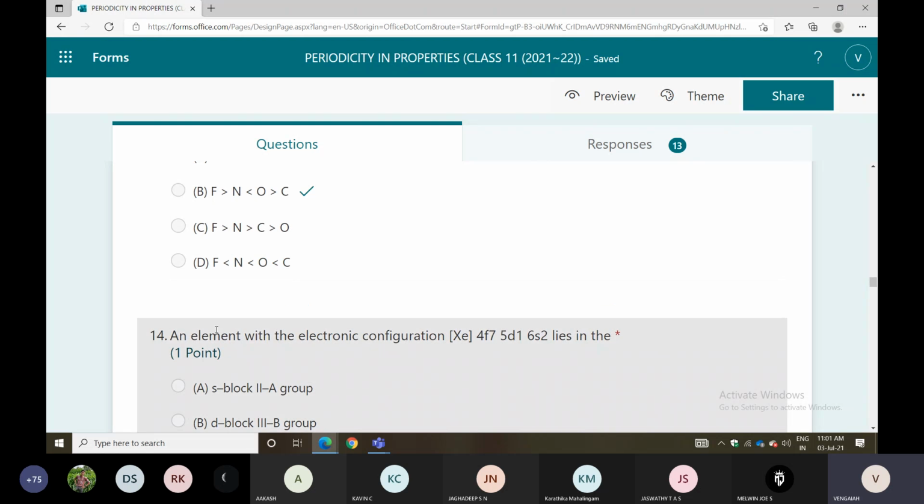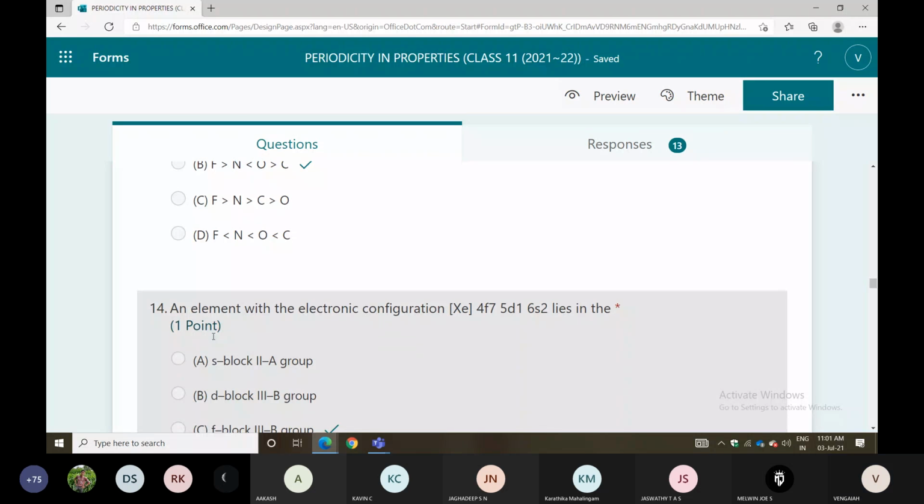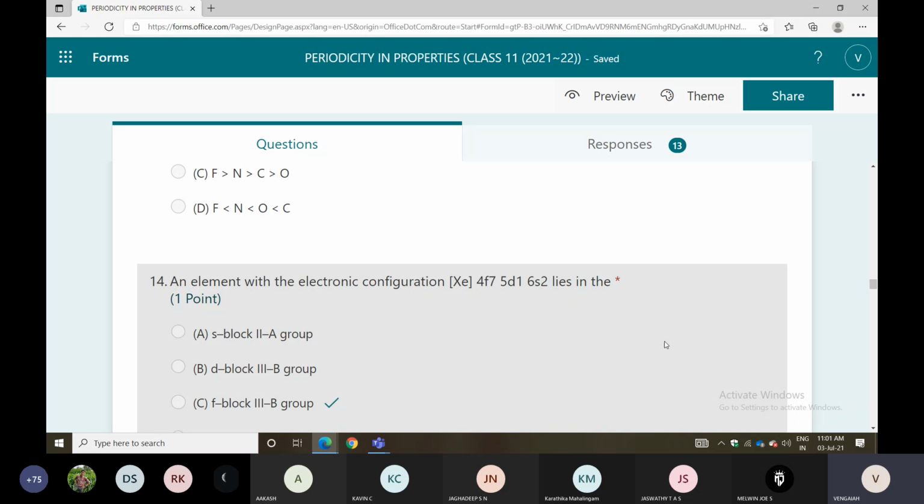That order can go. Next one is the element. An element is given, the electron configuration is given: xenon 4f7, 5d1, 6s2.